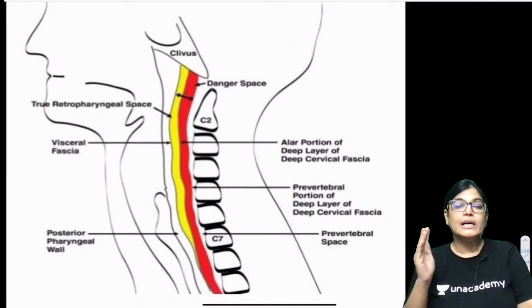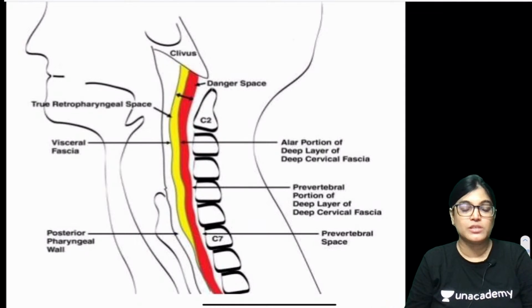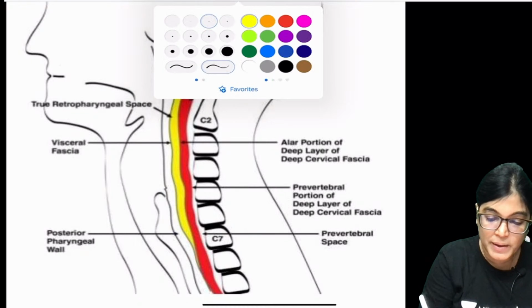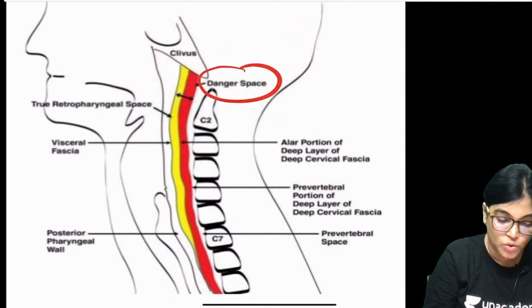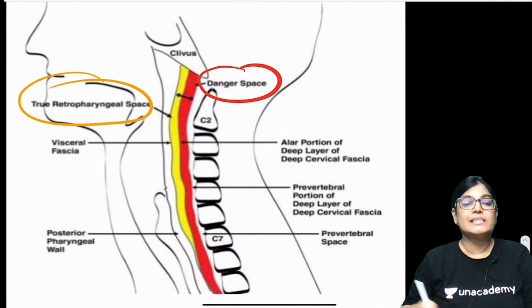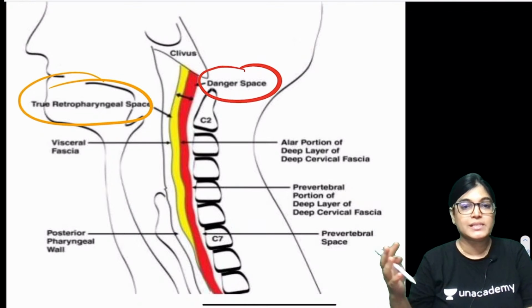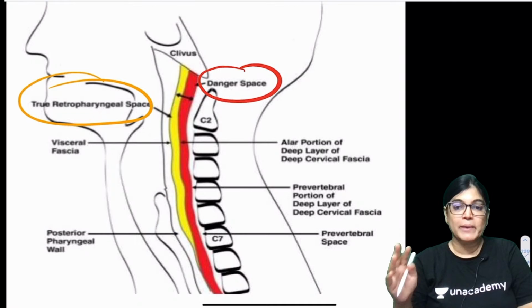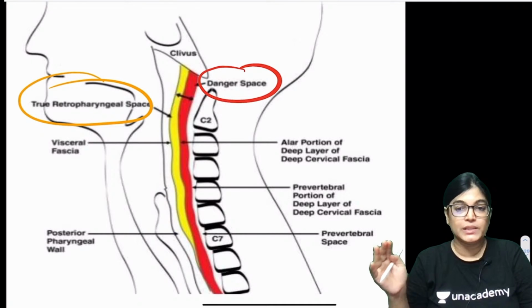The danger space is shown in red and the retropharyngeal space in yellow. The retropharyngeal space lies anterior to the danger space. Concentrate on the diagram: two spaces are shown, one yellow and one red.